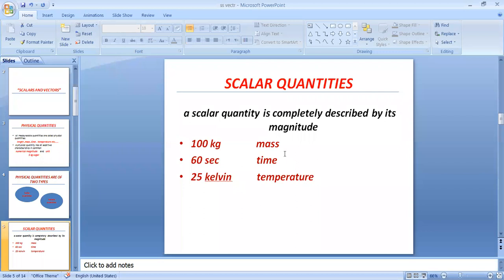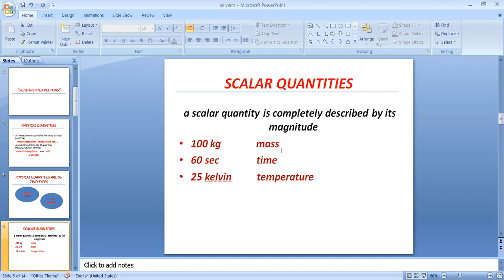It means scalar quantities have no direction. So mass, time, temperature, and any other example from your side? Length. If length has no specific direction, for example the distance, it is a scalar quantity.